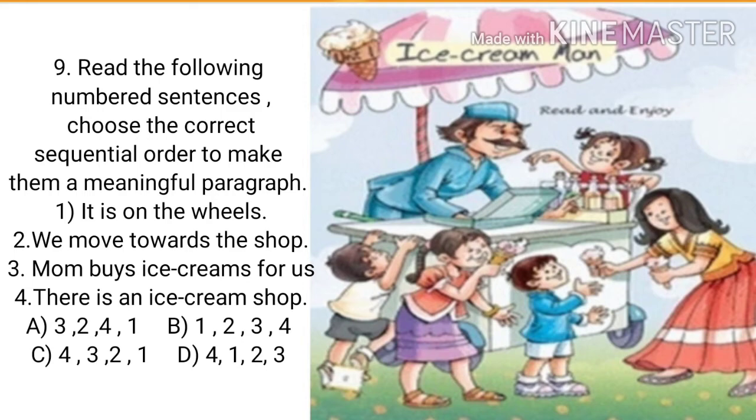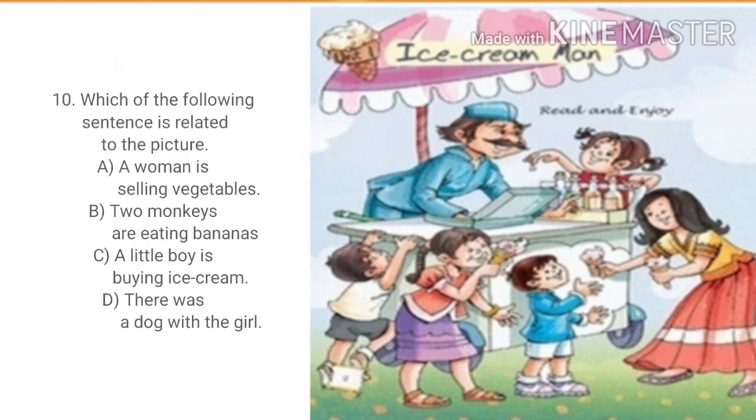Next. It is on the wheels. First one. Okay, next. Second. We move towards the shop. So final sentence. Third one. Mom buys ice cream for us. Very good. So finally, tell me what is the answer? Yes, D. 4, 1, 2, 3.